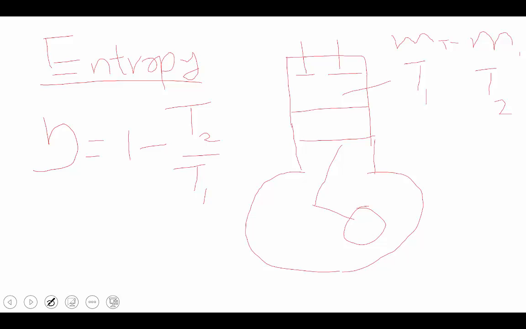Assume the sink as the atmosphere, and the source as a fuel tank, or any heat source whose temperature is greater than the atmosphere temperature. Here we have two possibilities to raise the efficiency of the engine. One is T2 must be lowered, or T1 gets raised.